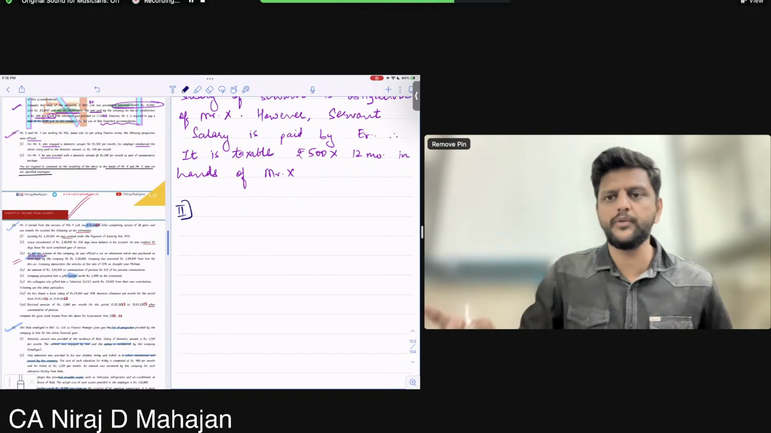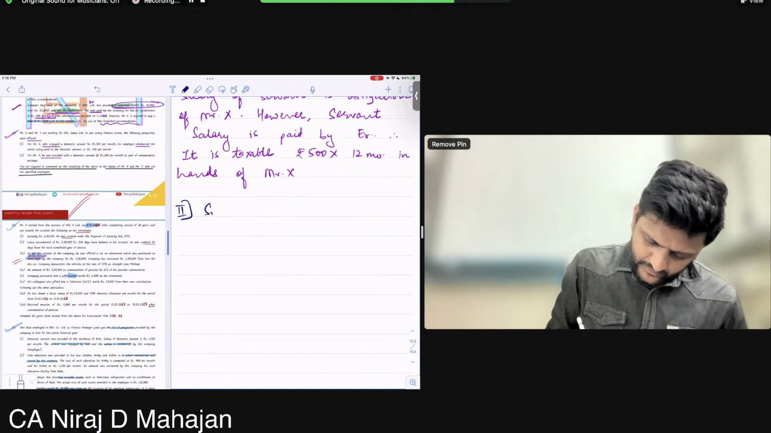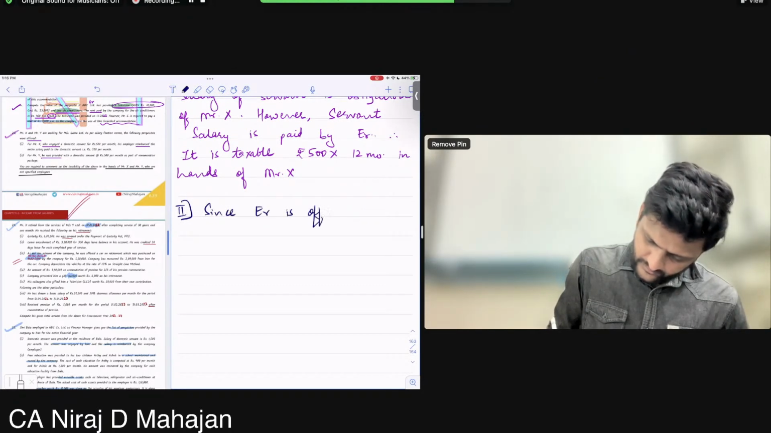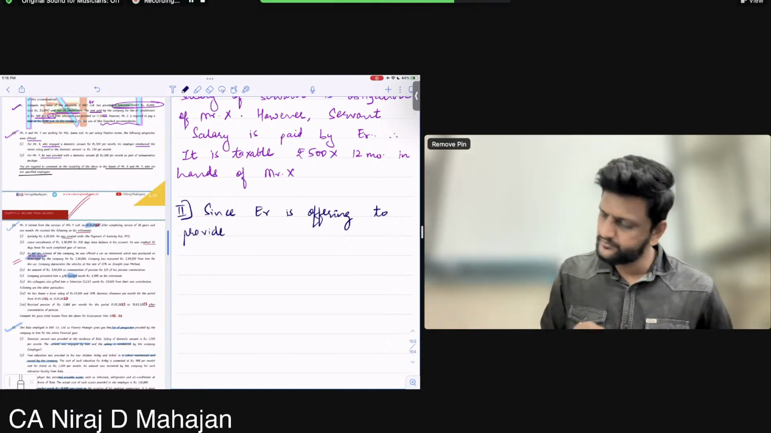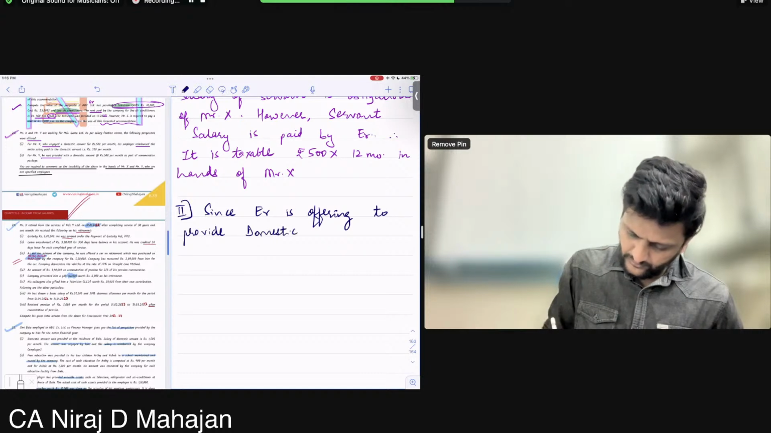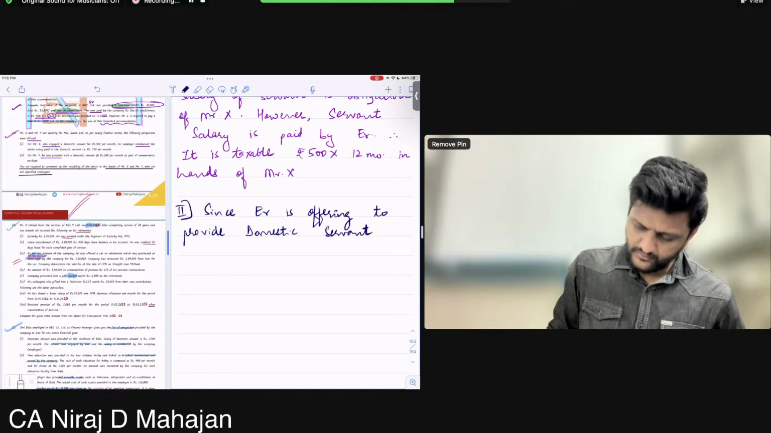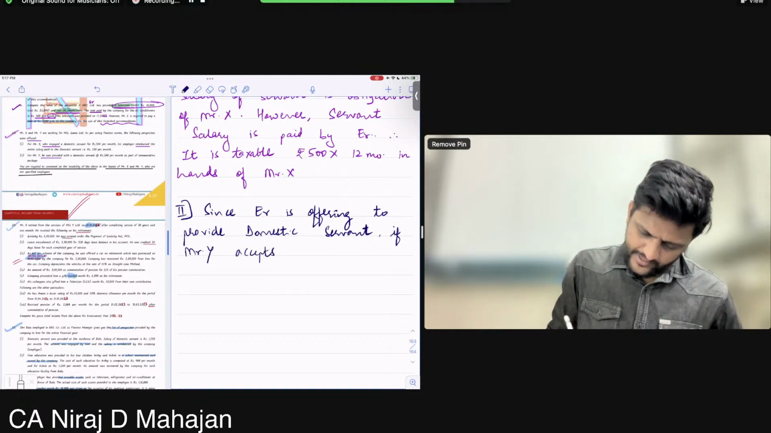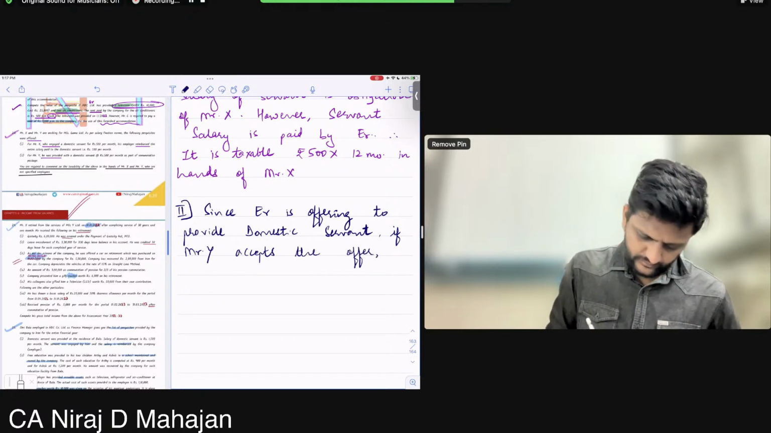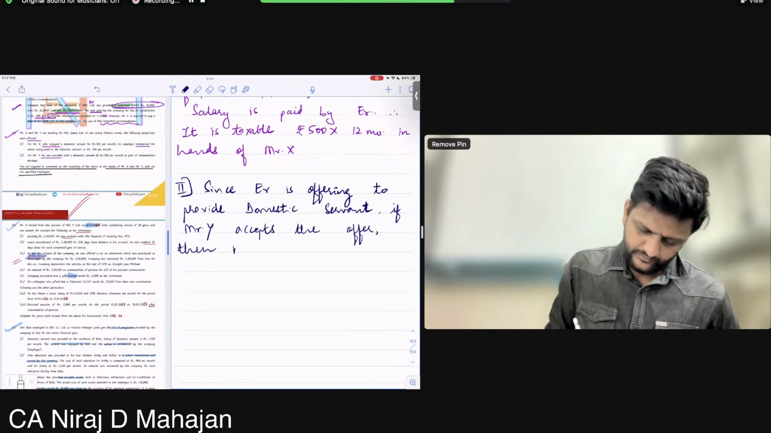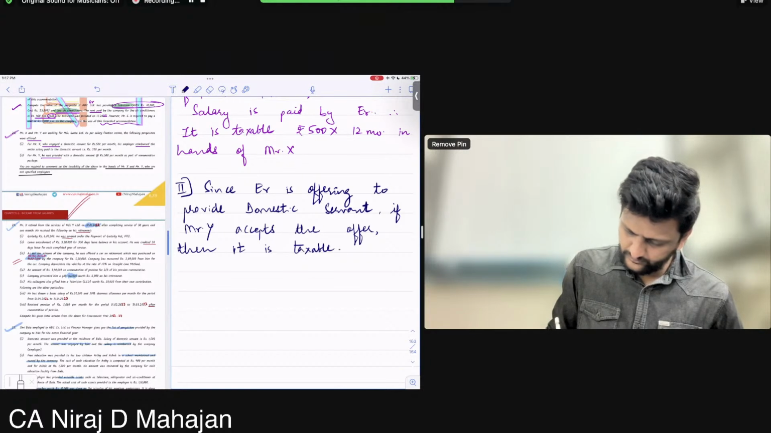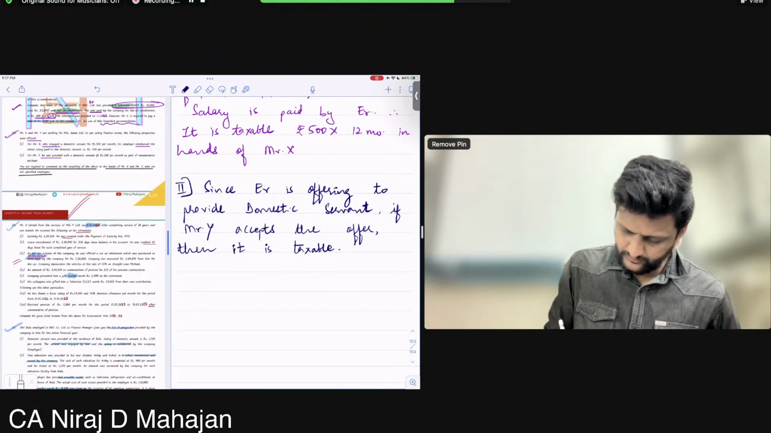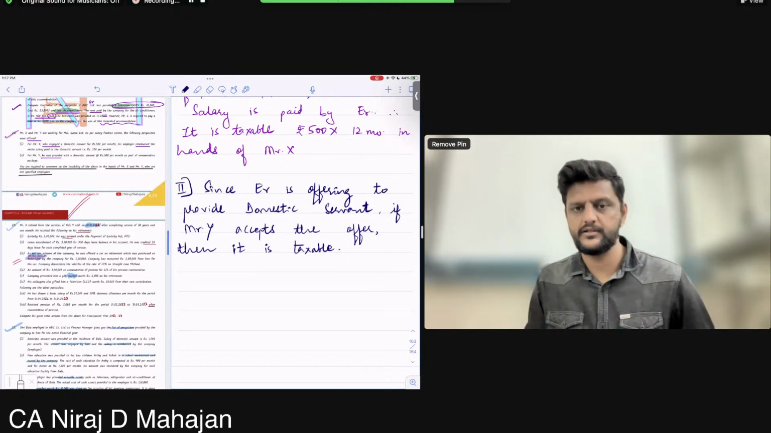Second one. Now the second was not a part of reimbursement, okay? It is part of the package. So since the employer is offering to provide a domestic servant, if Mr. Y accepts the offer, then it is taxable. Otherwise, not. Simple.